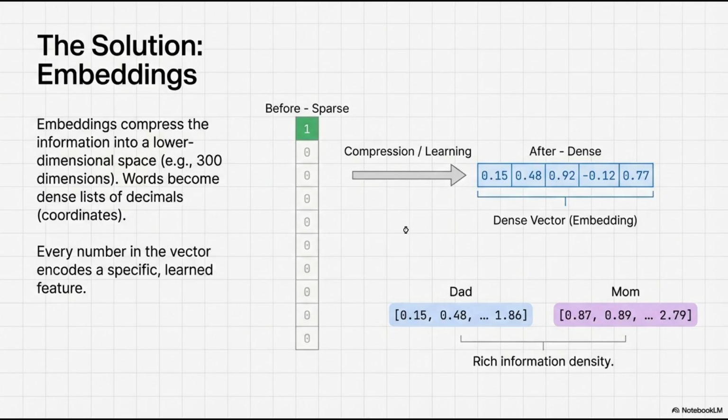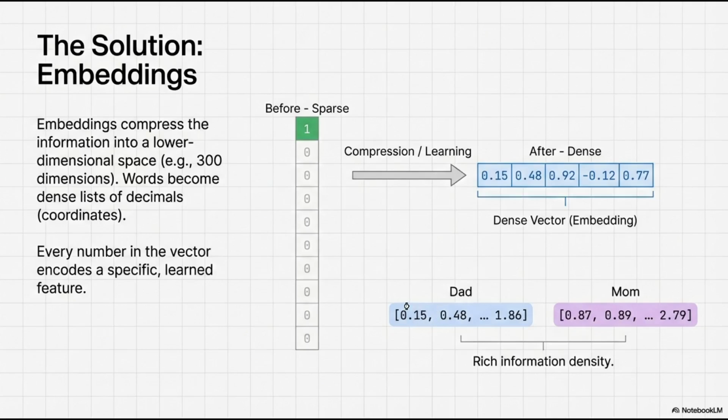So here enters the hero of our story, embeddings. Instead of a massive list of zeros, we represent a word as a compact list of real numbers, decimals. This is called a dense vector. Let's look at our example. "Great" becomes, let's say, 0.9, 0.88.